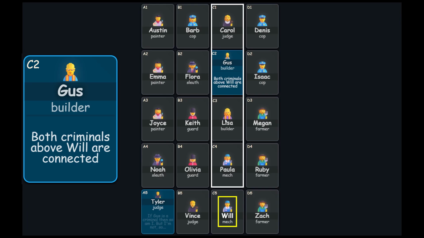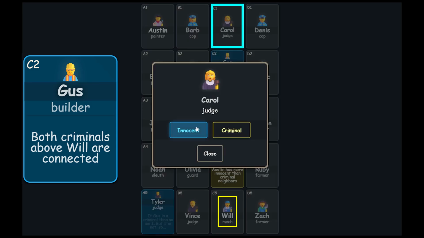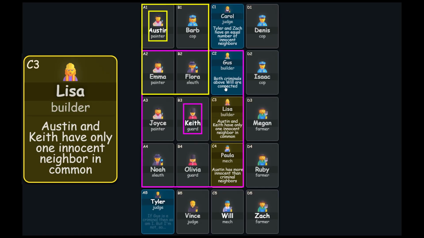Both criminals above Will are connected. Mark Lisa and Paula as criminals, and Carol as innocent. Austin and Keith have only one innocent neighbor in common, so either Emma or Flora must be innocent.